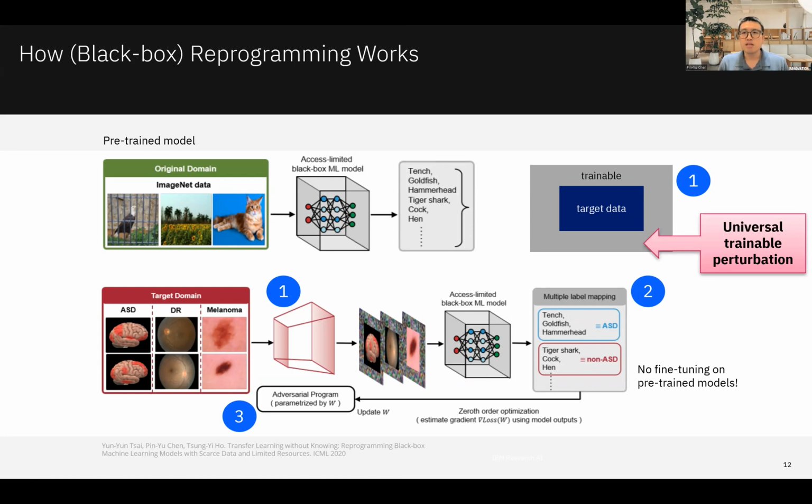For example, this input transformation can be realized as a universal trainable perturbation to every target domain input. And interestingly, in the whole process, it is called model reprogramming because we do not require fine-tuning the pre-trained model. The pre-trained model weights are always kept fixed during the reprogramming process.